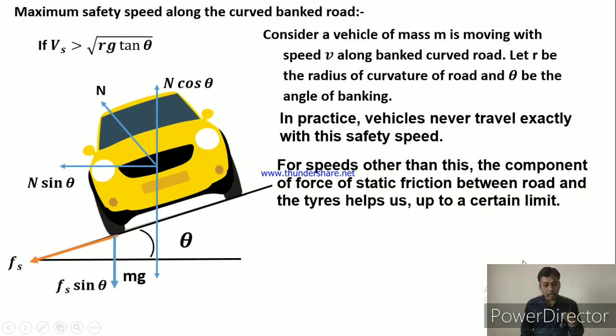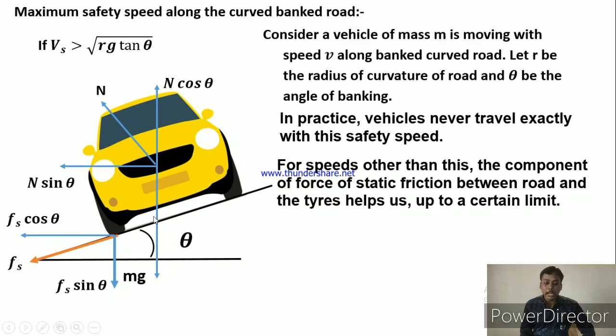First is vertically downward, that is Fs sin theta, and the second, horizontal component, is Fs cos theta. If we see the diagram, Fs sin theta acts downward, similarly weight acts downward. N sin theta is horizontal, and Fs cos theta is also horizontal, means N sin theta and Fs cos theta are in the same direction, and these two collectively provide the centripetal force.